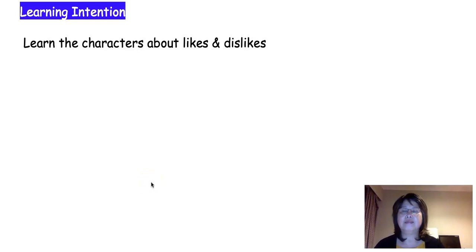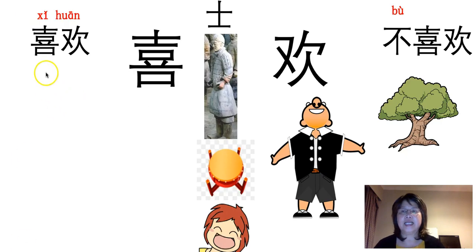你好. Now, we are going to learn the characters about likes and dislikes. 喜欢 means like. This word has got two characters, 喜 and 欢.